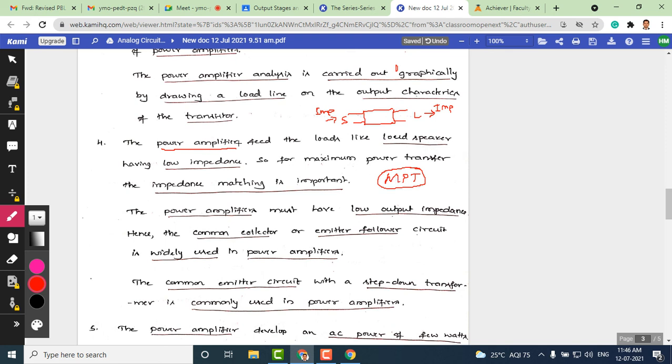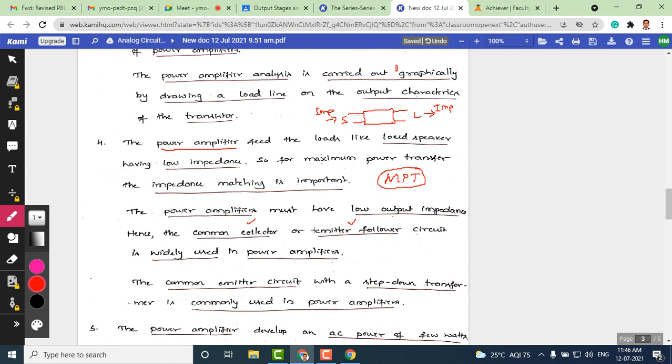And with reference to power amplifiers, this is very important. Since the power amplifier drives the loudspeaker, and the loudspeaker has very low impedance, we must design the stages prior to the power amplifier such that the impedance matches. So what circuits are suitable for the power amplifier? The power amplifier is the last stage, and there we can use either the common collector configuration or the emitter follower circuit. These circuits offer very low output impedance.